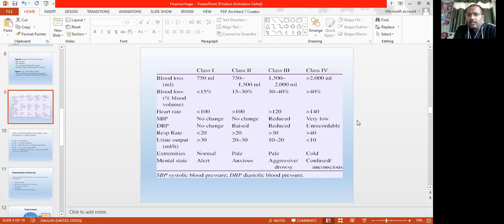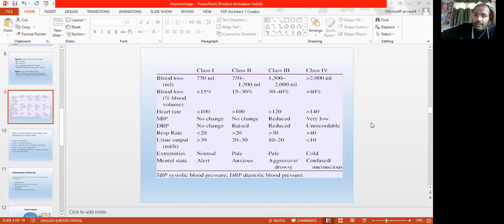The diastolic pressure is the same: no change in class 1, and in class 2 a little bit raised because the body starts compensating. In class 3 and class 4 the diastolic pressure becomes very low. In class 4 it may be unrecognizable, you cannot record how much the diastolic pressure is. The respiratory rate is normal in class 1, and in class 2 and class 3 it starts rising.